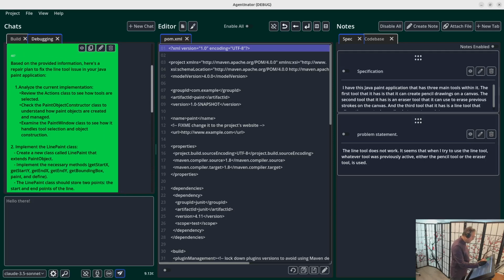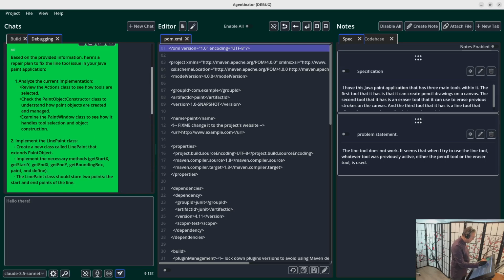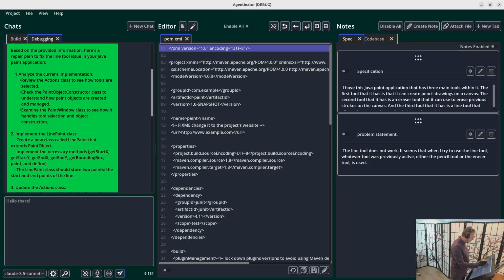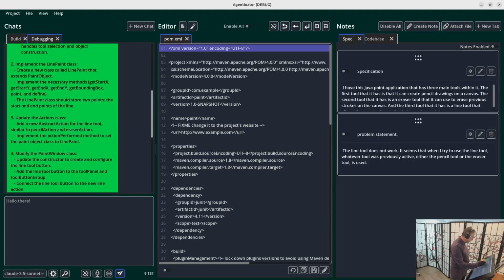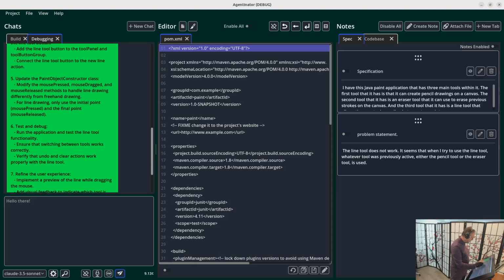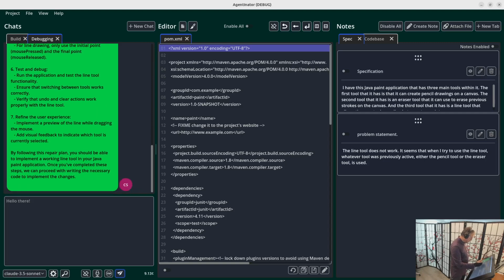So now it says, okay, here's your issue. You need a line pane class. You need to check these other things. You need to update options, and it's given me a plan, right? By giving me a plan first, it now has enough context in itself to give me better diffs. So I'm going to ask it for diffs. That sounds like a good plan.